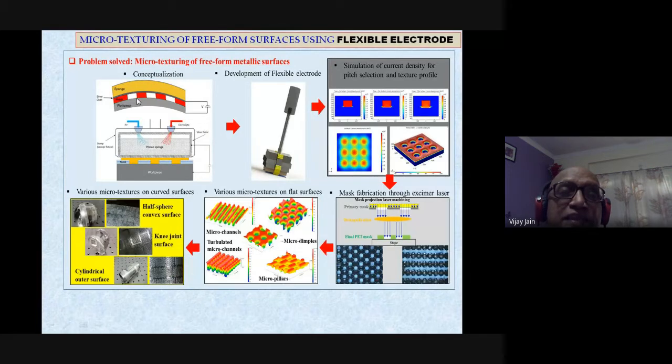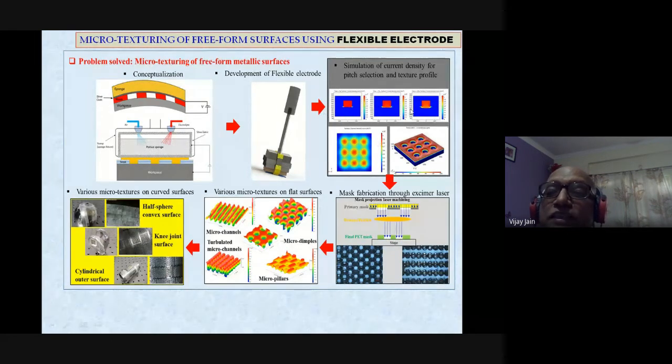Conceptualization is like this: you have the workpiece over here, the gap over here. This is the flexible electrode, and this is the sponge over there. And here is the tank. This can be kept over here, and then the electrolyte is there. So this is the large view of this one flexible electrode.